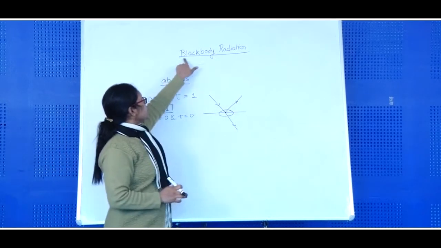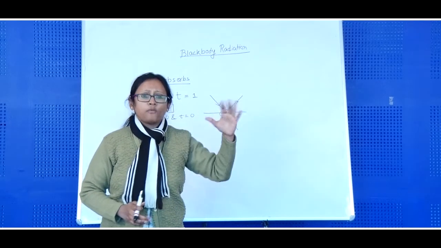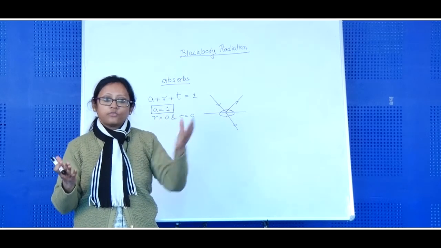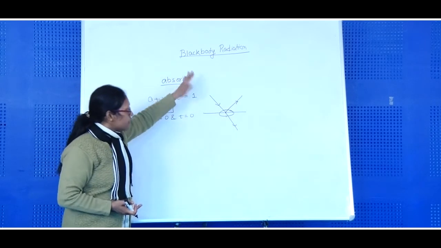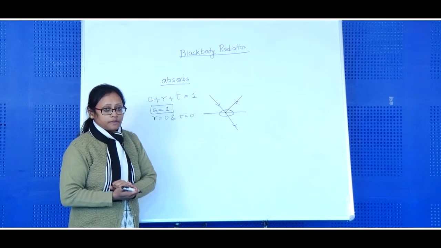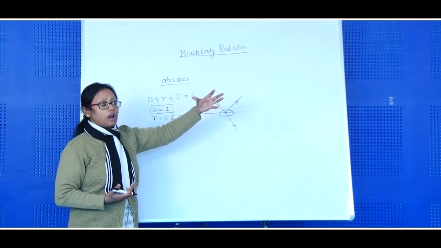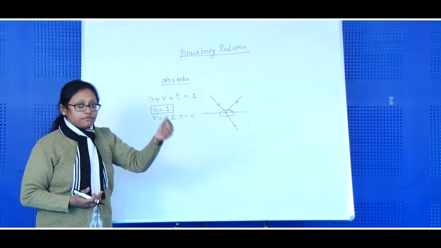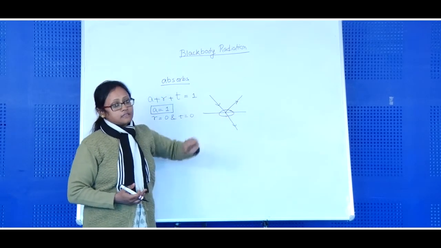Now see why the name is black. We call a body black from our very basic concept that if we cannot see that object, we call it black. A perfect black body completely absorbs whatever radiation is incident on it. So if none of the radiations are coming out of it which we can see visually, then we can tell that visually that surface is black.